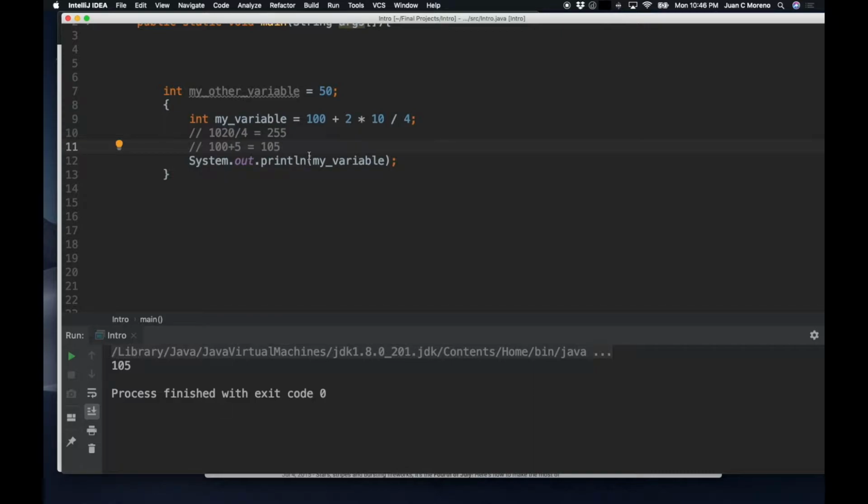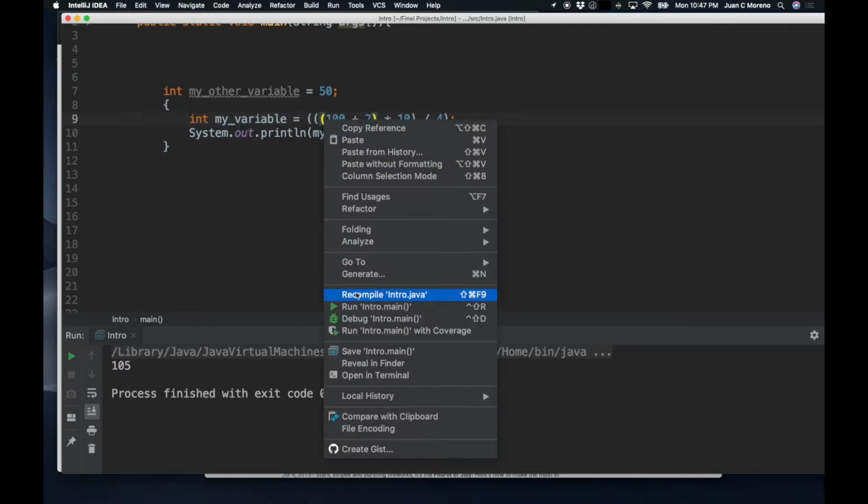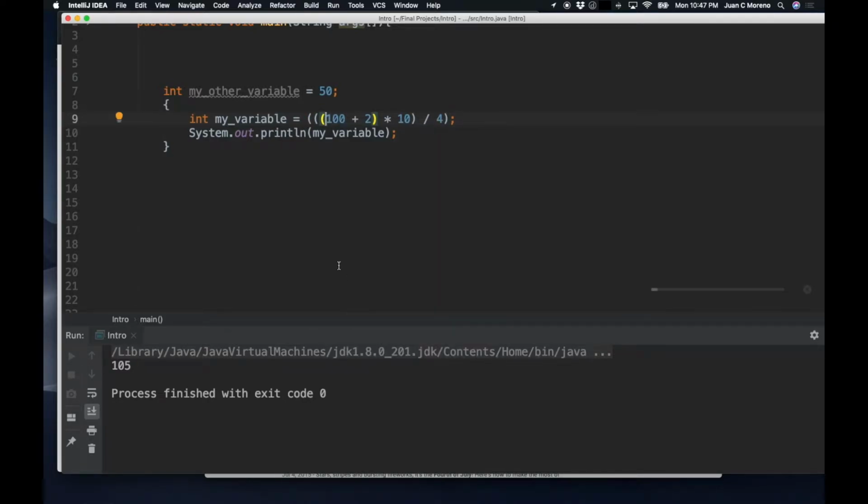Very different. So if you want to make sure that the operations that you're doing are performed in a specific order, the main thing is to add parentheses around them, so that you can do it the way that you were thinking about it. So for example, this is going to convert these into 102, then multiply by 10, then divided by 4, which is going to bring us back to our 255.